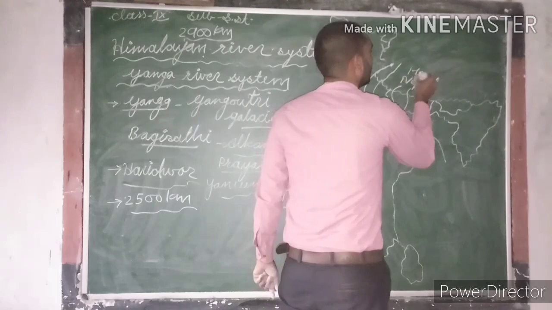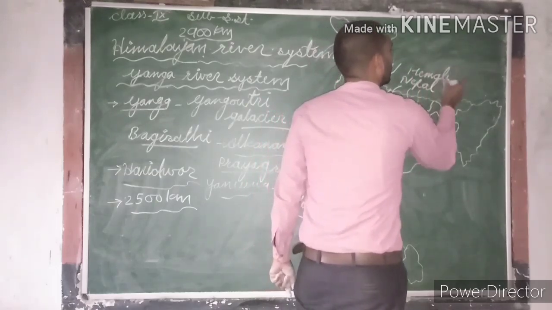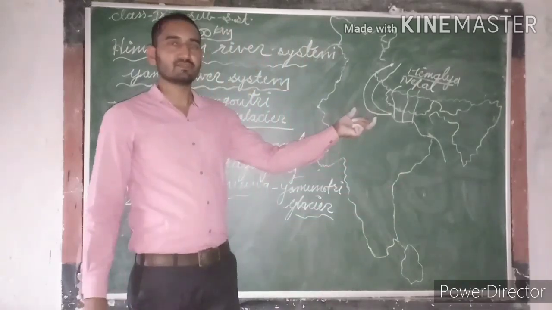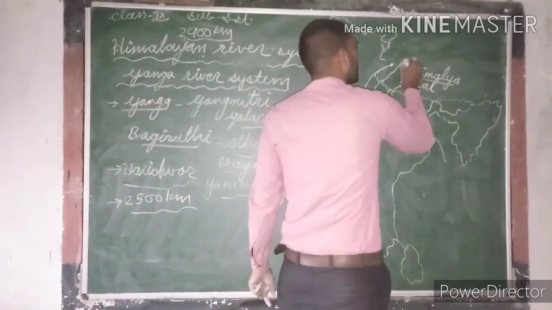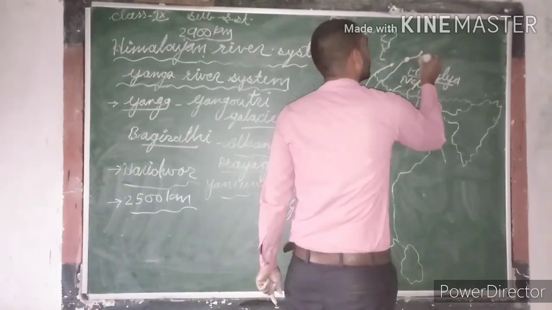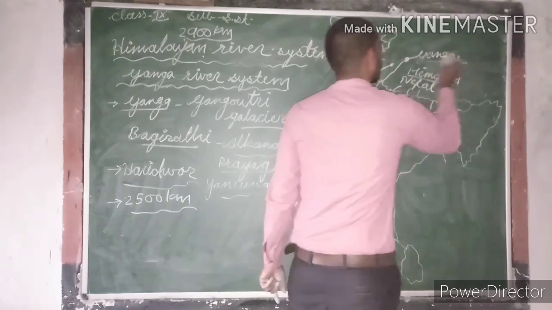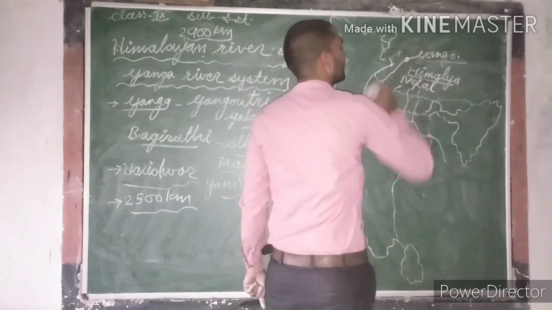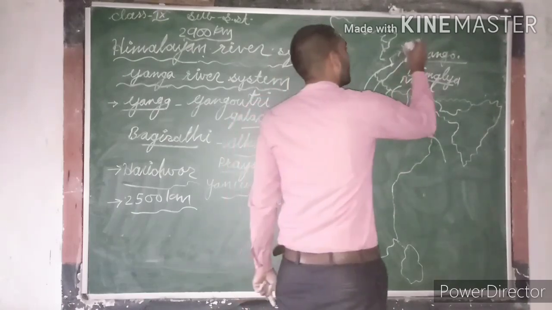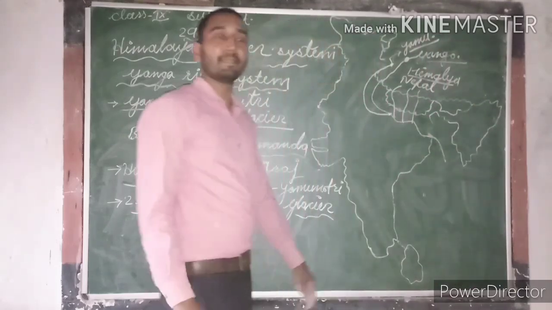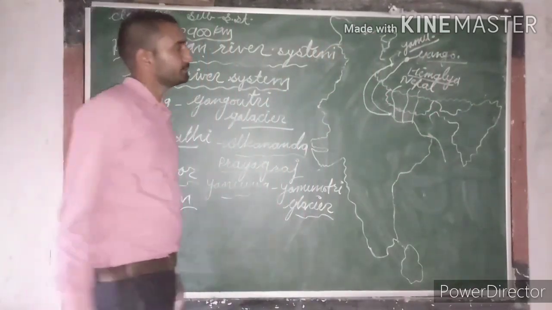Himalaya. So Himalaya or Nepal is the origination of these three rivers, and this place is Gangotri Glacier, and this place from where Yamuna originates is called Yamunotri Glacier. Is that clear, guys?